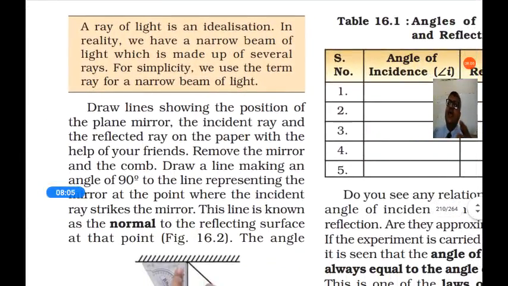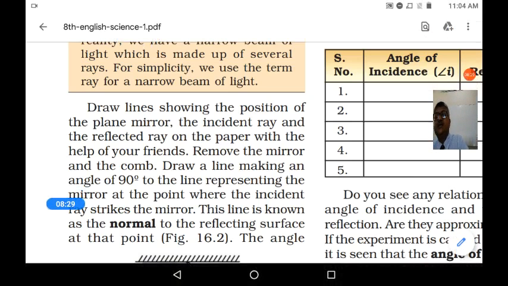So here a ray of light is an idealization. Idealization means representation. In reality, we have a narrow beam of light which is made up of several rays. A single ray you cannot see with your eyes, because a single ray is very small. The ray which we talk about is nothing but a bundle of so many rays.